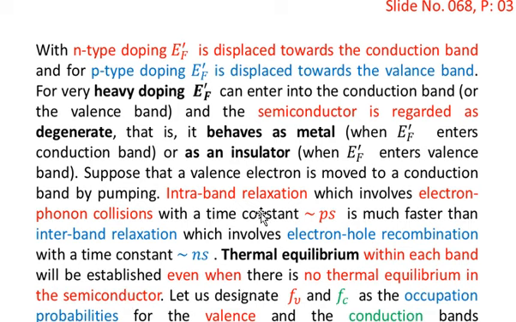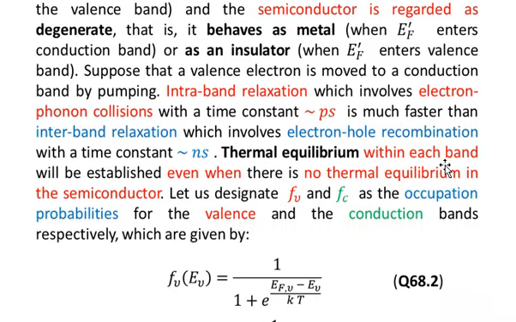So intra-band relaxation involves electron-phonon collisions, whereas interband relaxation involves electron-hole recombination with a time constant of the order of nanosecond.